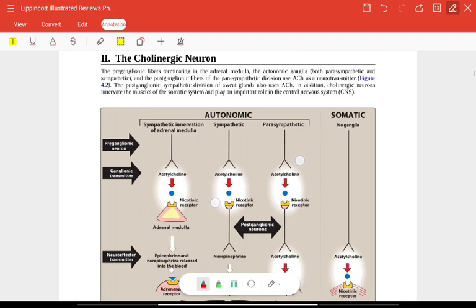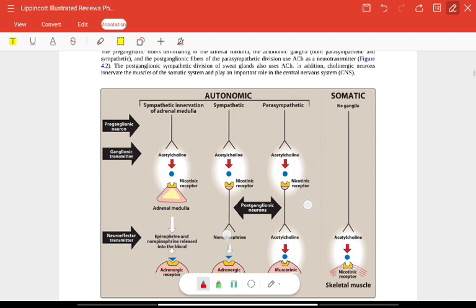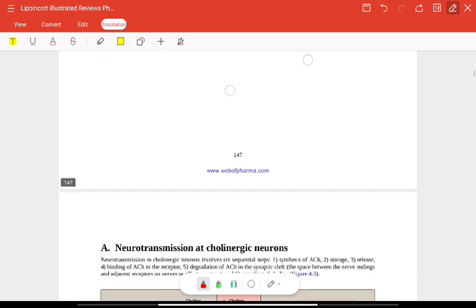Now, we have seen this before. The preganglionic fibers terminating in the adrenal medulla, the autonomic ganglia, both parasympathetic as well as sympathetic, and the postganglionic fibers of the parasympathetic division, they all use acetylcholine as a neurotransmitter. The postganglionic sympathetic division of sweat glands also uses acetylcholine. In addition, cholinergic neurons innervate the muscles of the somatic system and play an important function in the CNS.